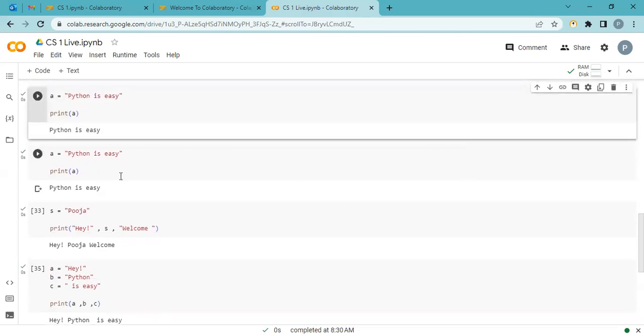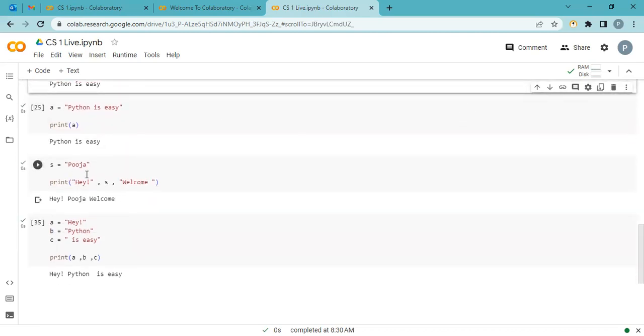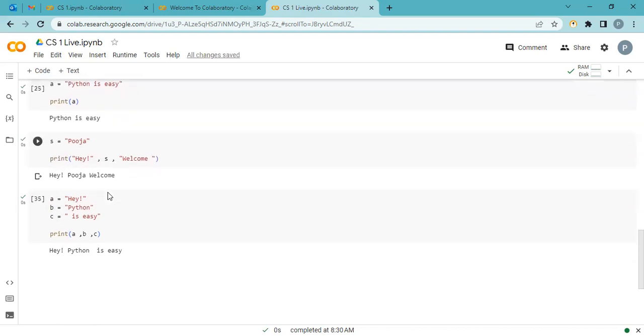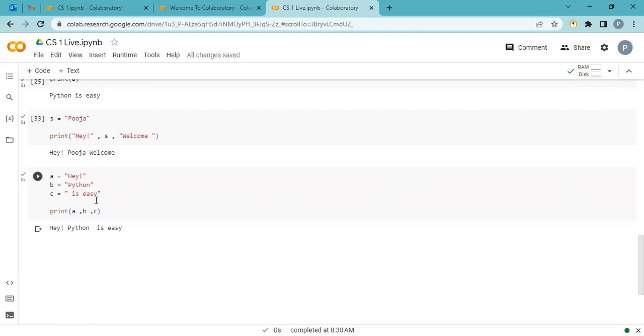Python is easy. S is equal to Pooja. It prints hello, S, which is Pooja, and welcome. Say, hey Pooja, welcome. Okay, hey Python is easy. A comma B comma C. Hey Python is easy. So this is enough for today's session.